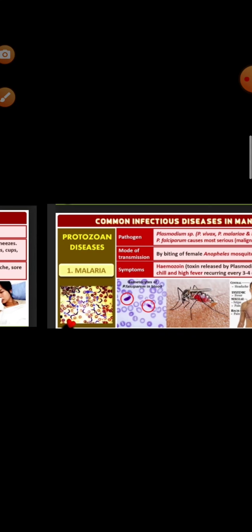Okay, next, malaria or dengue fever. Plasmodium species, Plasmodium vivax, Plasmodium malariae, Plasmodium falciparum, these cause most malaria.